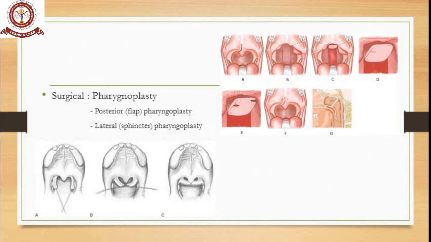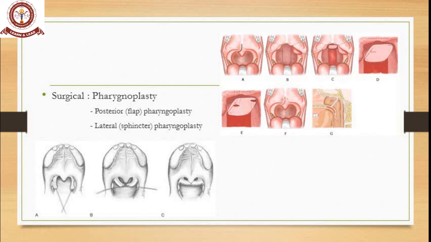So what are the procedures? It's generally a pharyngoplasty. Pharyngoplasty for VPI has two procedures, that is posterior flap pharyngoplasty or lateral sphincter pharyngoplasty. Your black and white image represents the sphincter pharyngoplasty. As you can see on the lateral aspect near your adenoids, on the lateral margin additional tissues are incised and oriented horizontally and sutured. This way the air gushing through the nasal cavity is blocked, so that the entire air comes out of the oral cavity and the patient's speech will be proper.